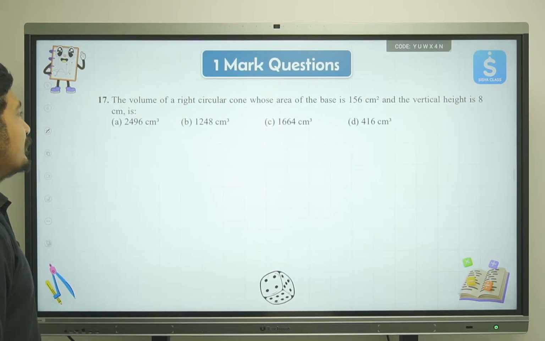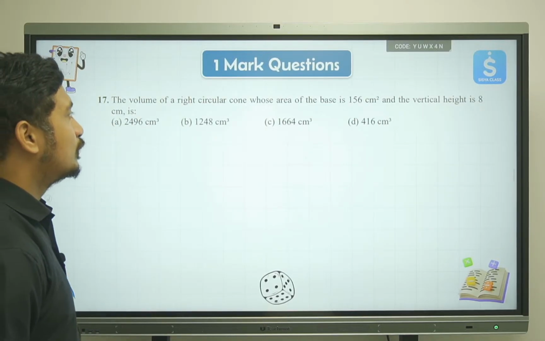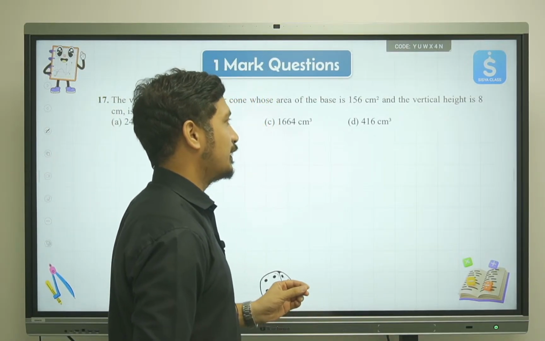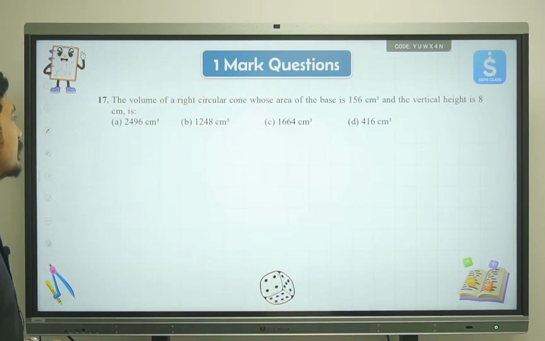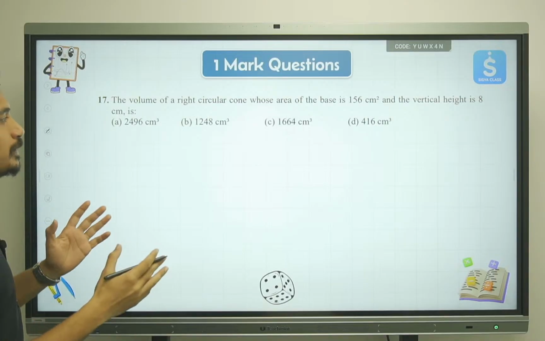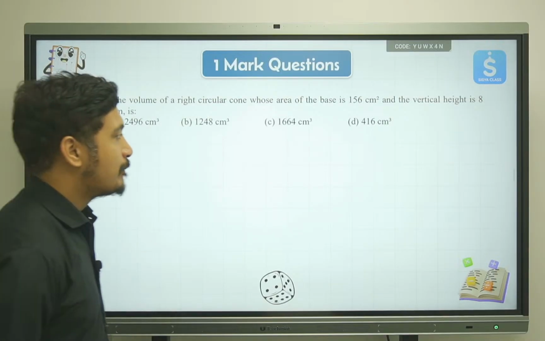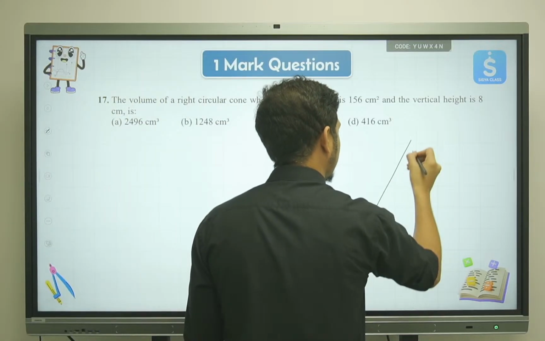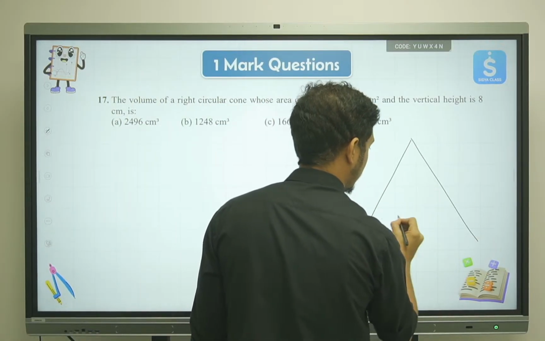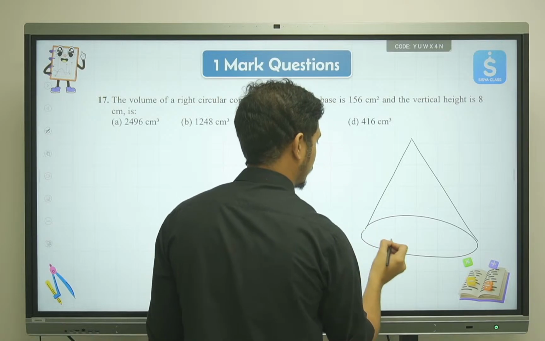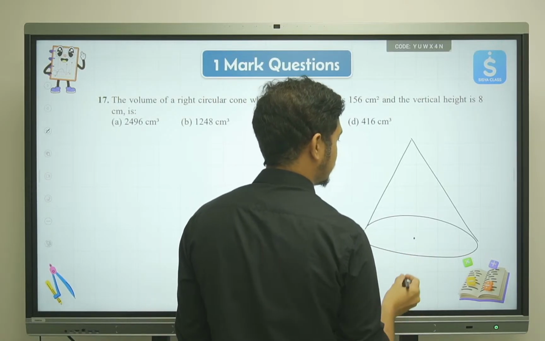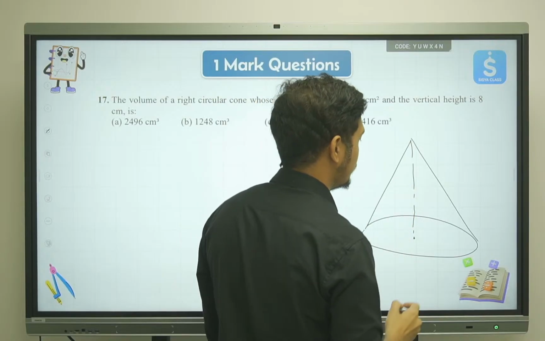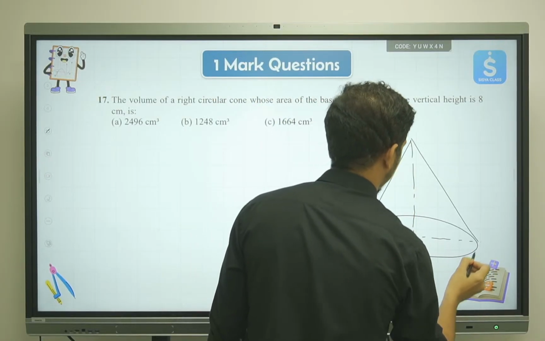Moving ahead, what is the volume of a right circular cone whose base area is 156 centimeter square and vertical height is 8 centimeter? So we have a right circular cone. Let's say this is the center, here we have the height, and this will be the radius.